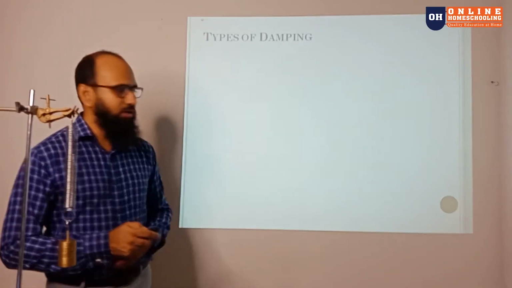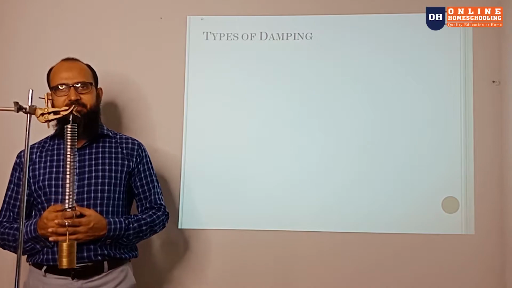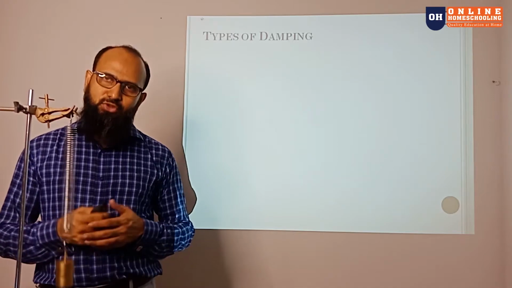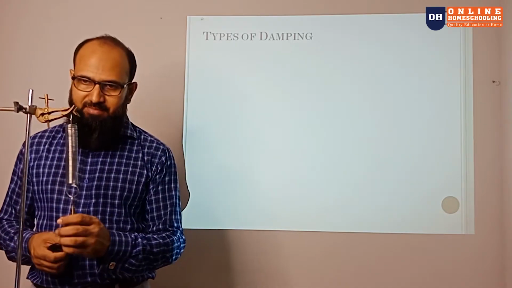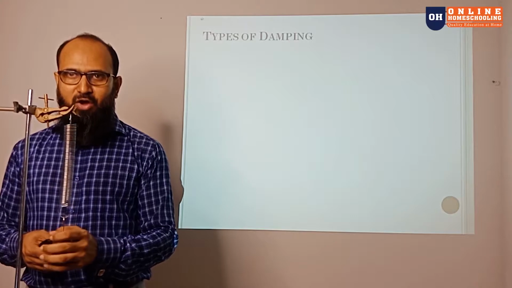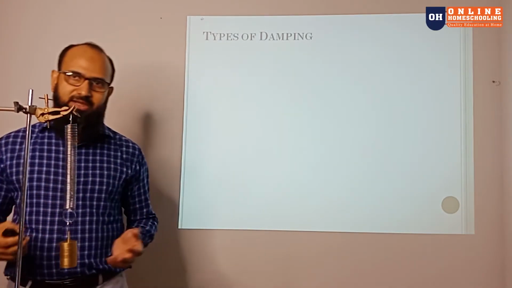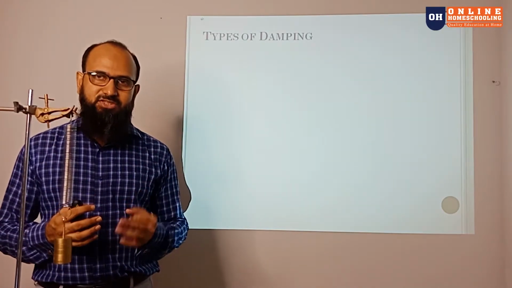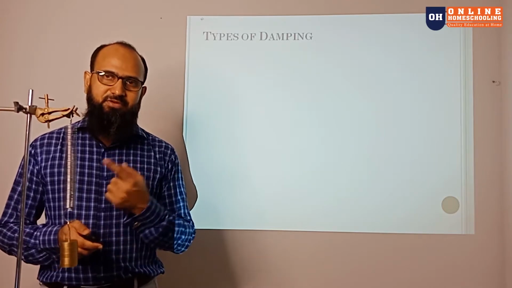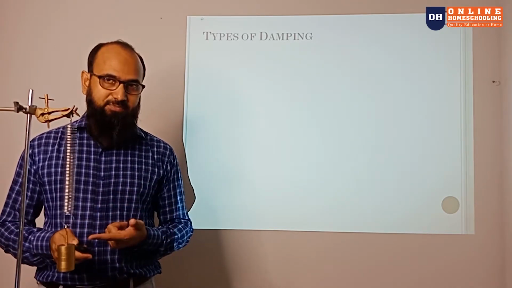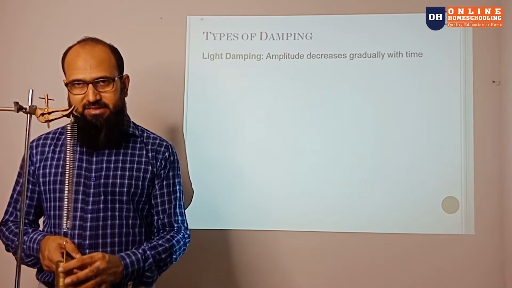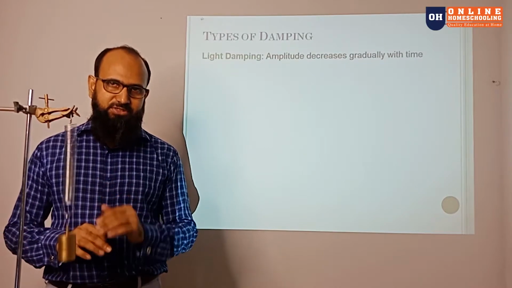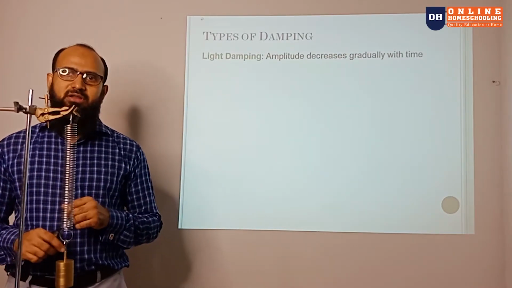So we can come to the types of damping. What are the types of damping that can happen? Is all damping like that, slowly coming to a stop? Or are some stopped very quickly, and some take a long time? According to the time and the position of the damping, there are three types of damping we are considering. The first one is light damping, which we explained before. In this case, its amplitude is decreasing gradually, slowly. This is called light damping.